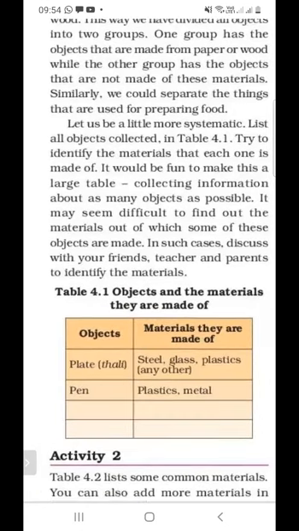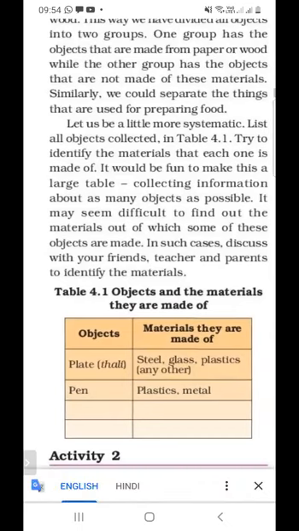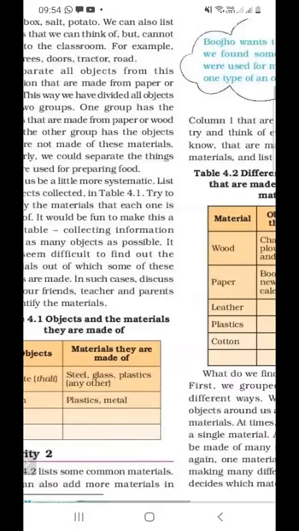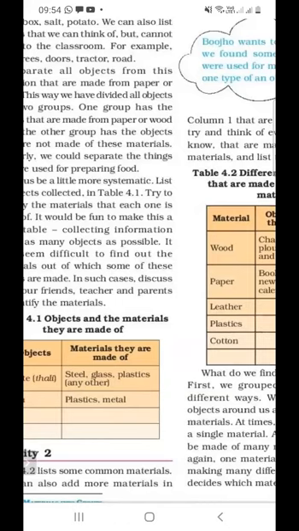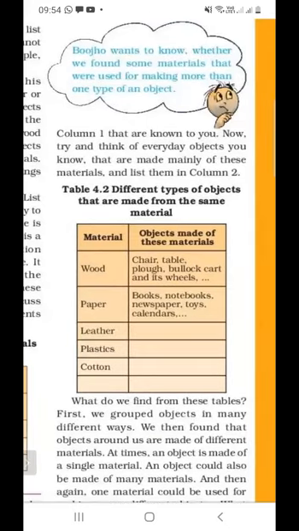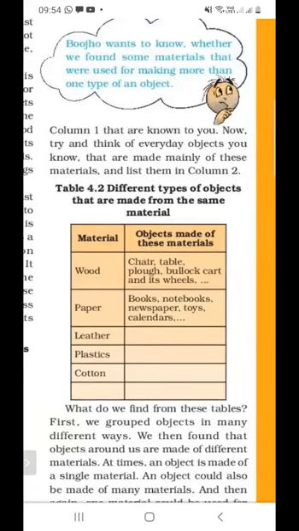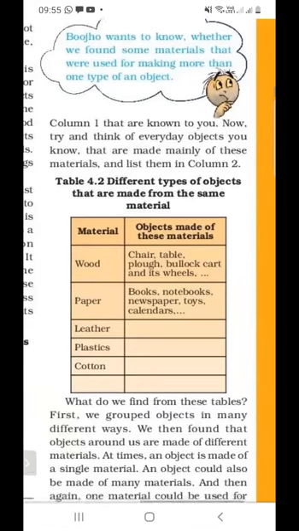So there are different objects, and we have to find the materials they are made of. Boojho wants to know whether we found some materials that are used for making more than one type of object. As we know, one material can be used for different types of objects. Suppose wood. For example, a chair can be made from wood, and a table can also be made from wood. A bullock cart is also made from wood, and its wheel is also made of wood.